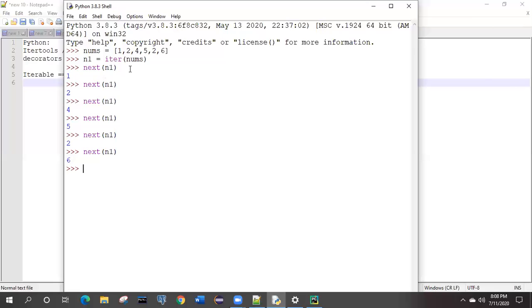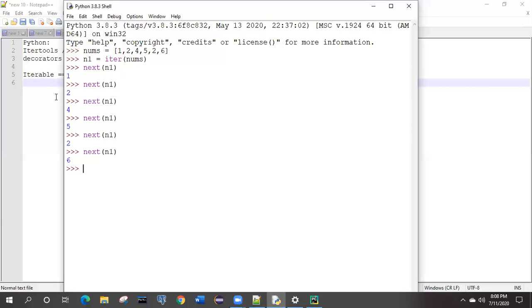So what is it doing? iter is a function which takes one collection object. Here it has taken a list, and based on that it will return you the iterator. What is an iterator? n1 now. The value which is returned is known as the iterator, and iter is simply the iterable.